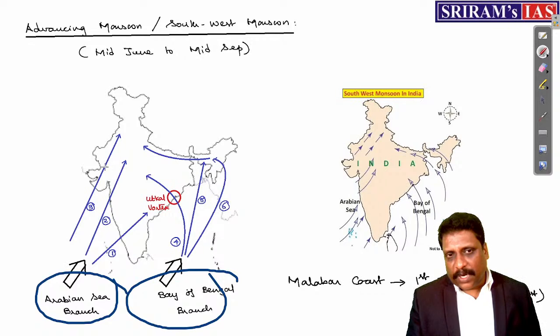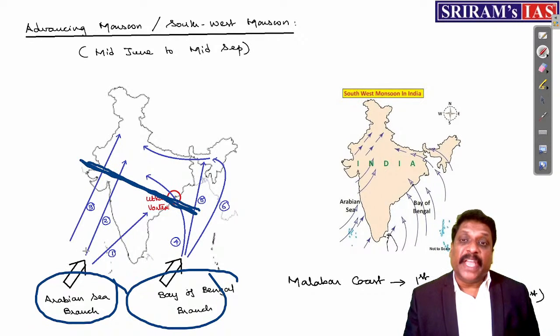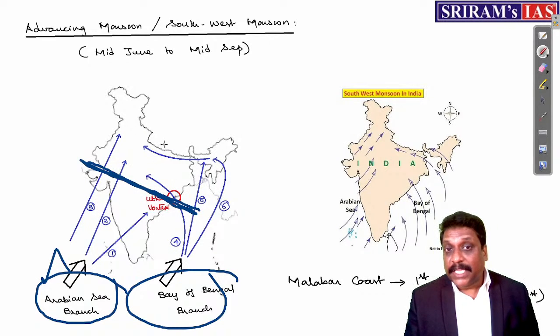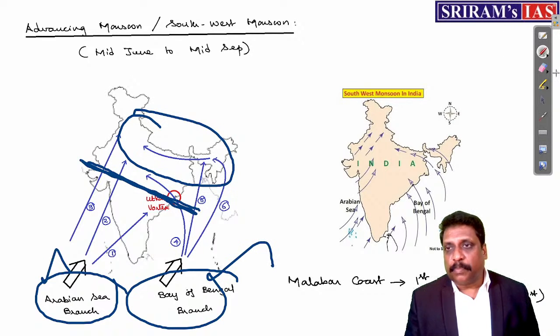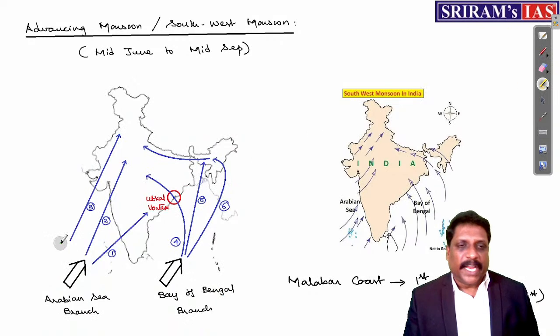Now what is very important here: when I talk about the peninsular part of India, the major source is the Arabian Sea branch. Whereas when I talk about the northern plains of India, the major source of wind is the Bay of Bengal branch. And one more thing, the name of the wind is southwest monsoon.